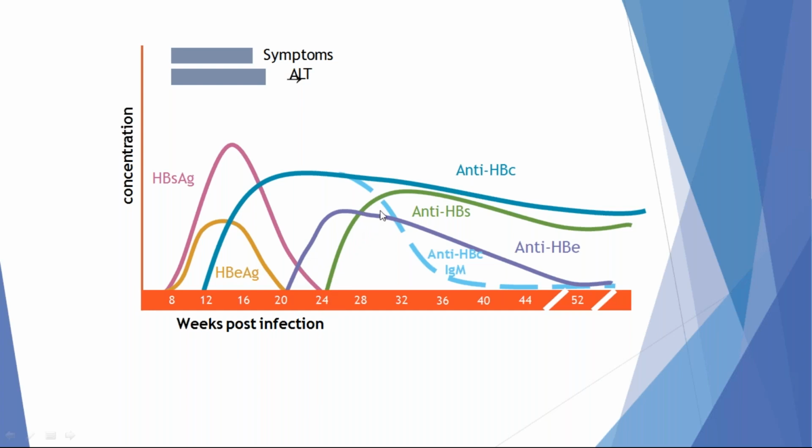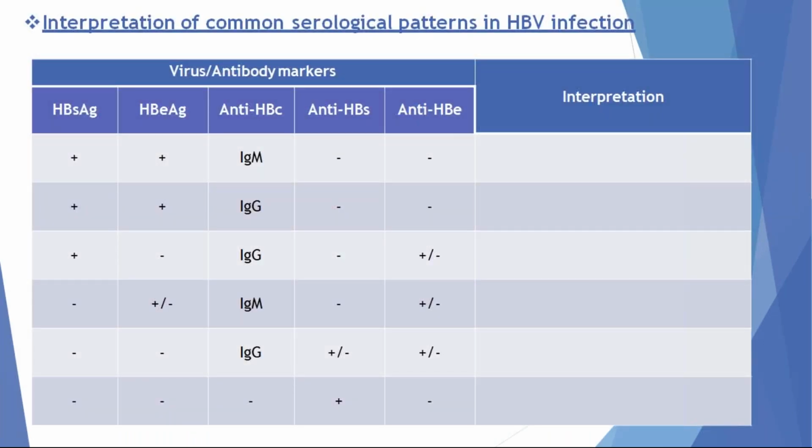The appearance of IgG anti-HBs indicates the patient has recovered from the infection. Any patient in whom we can isolate anti-HBs antibody after hepatitis B infection is recovered, and is no longer infectious to other persons. This is the interpretation. The presence of HBsAg and HBeAg means there is an active infection. The patient has an active infection and can infect others.